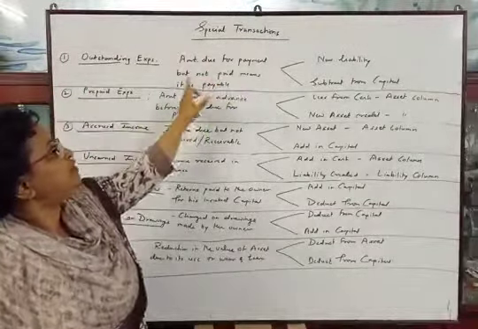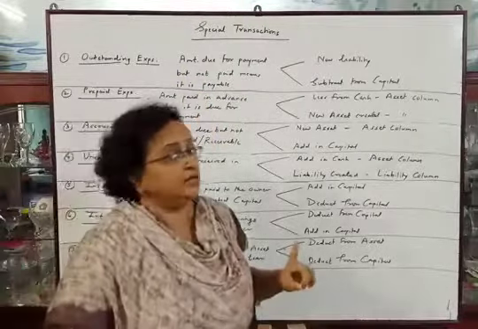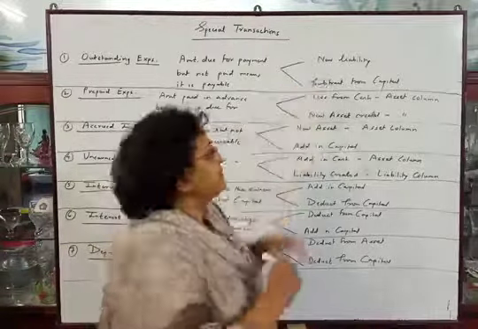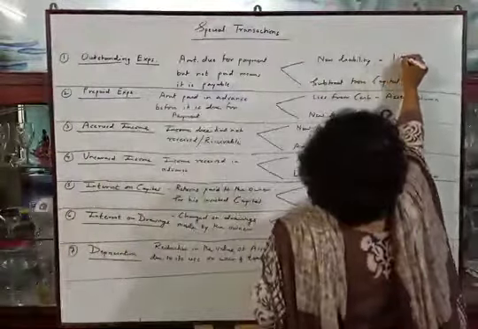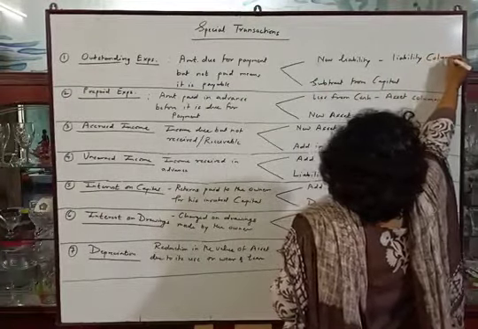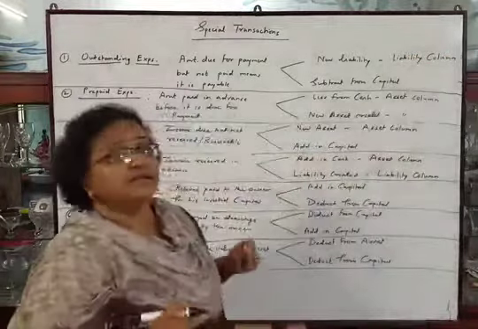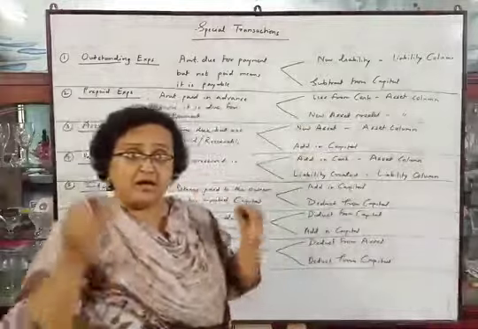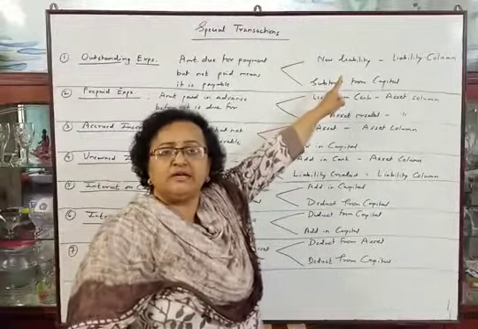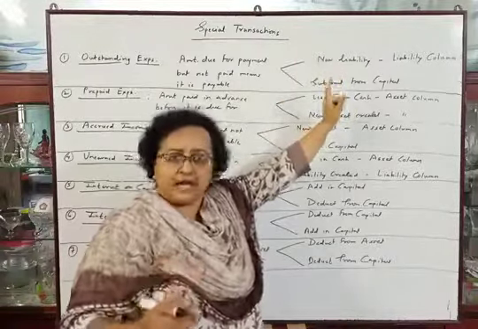Amount due for payment but not paid means it is payable. Anything payable will be our liability. So here a new liability will be created in the liabilities column. In the liability column, a new liability will be created, and as it is our expense of the current year, it will be deducted from capital, because current year expenses or current year's income will be adjusted with capital.